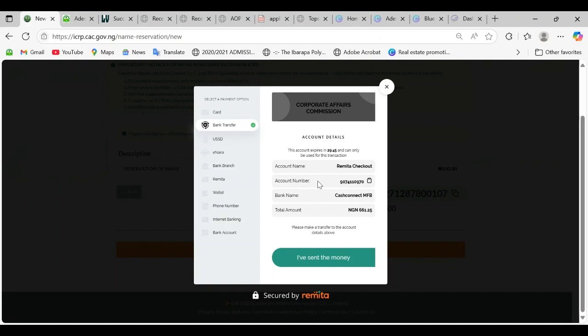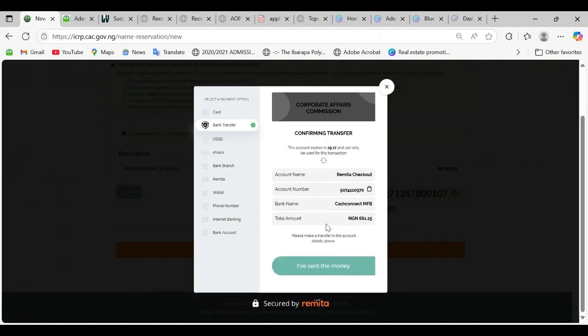Cash Connect Microfinance Bank. So how much am I paying? I'm paying 661 naira. Since I'm paying through transfer, when I send the money, I click on I have sent the money. So I'll wait for it to be verified.